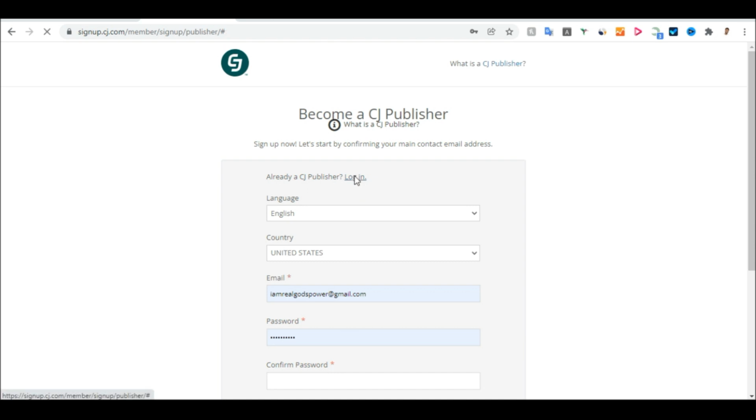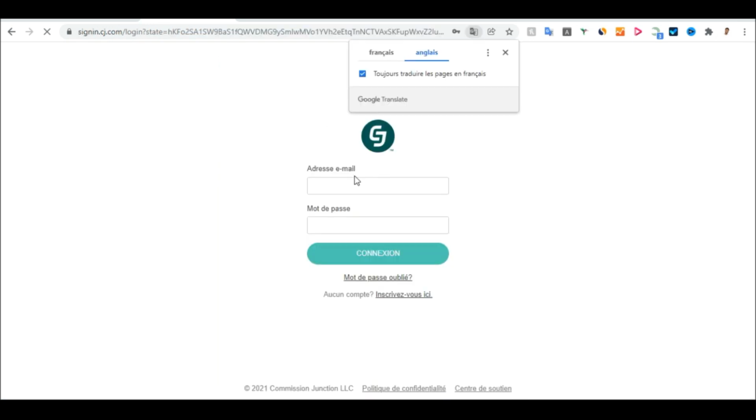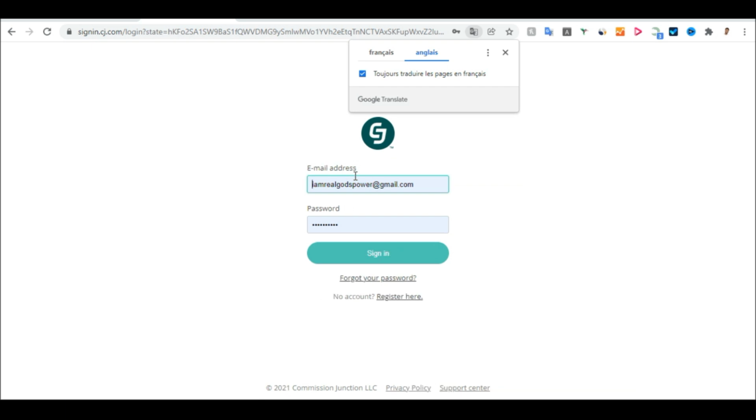Click on log in from the website, and it will take you to the page where you have to enter your password and your email. Once you enter your password and your email, your account will be opened. Then once your account is open, I will show you how you can pick a product and start promoting them.